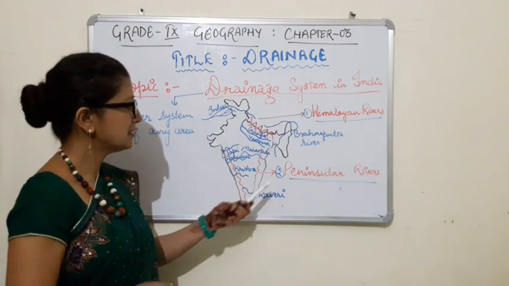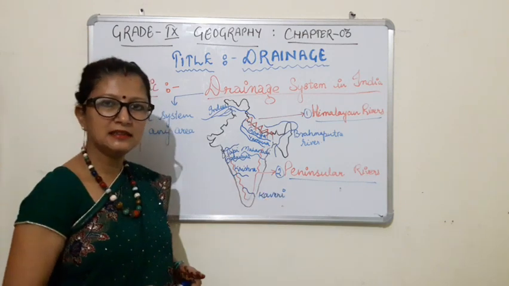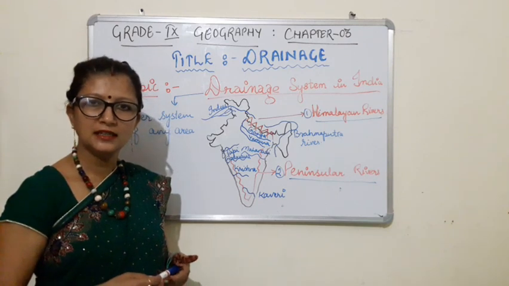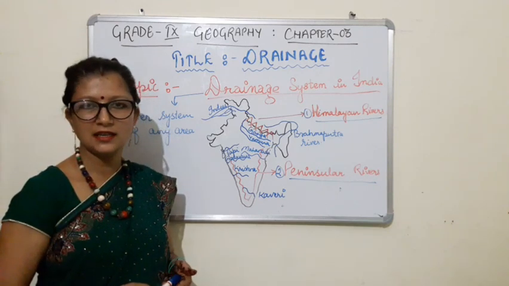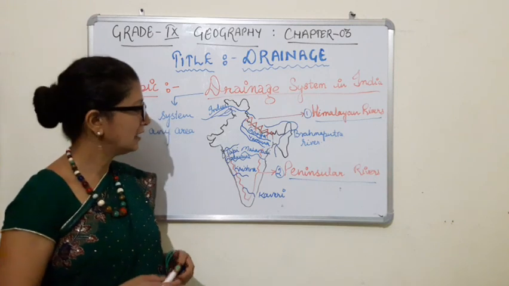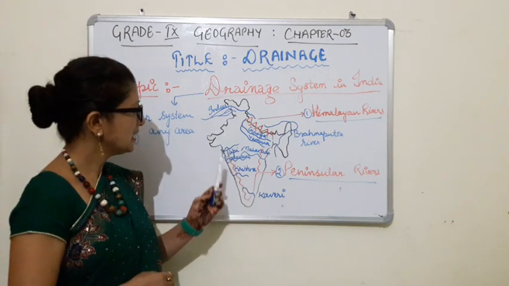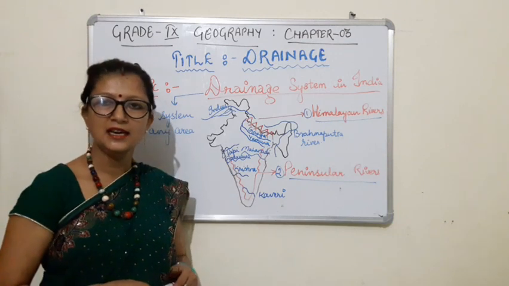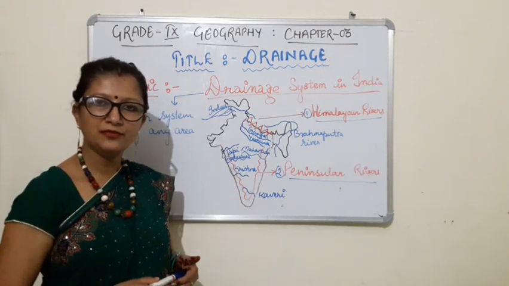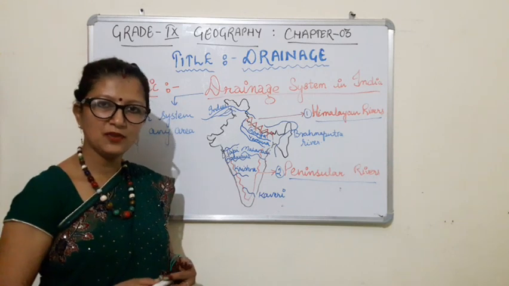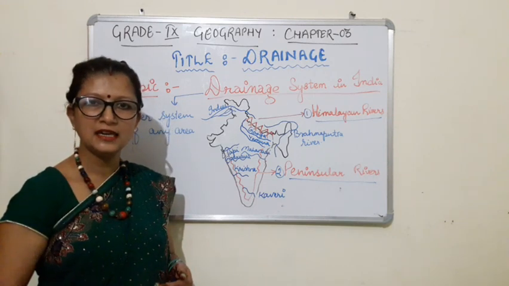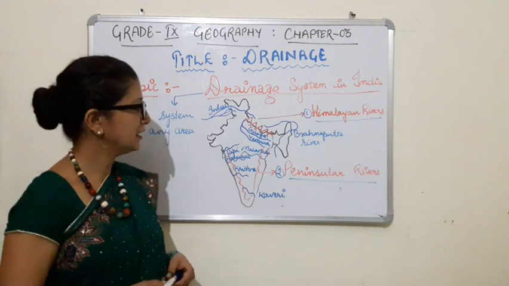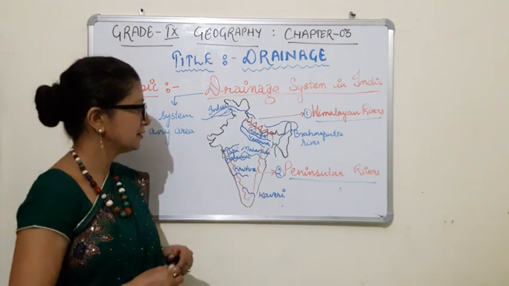Next, towards the peninsular rivers, basically these are seasonal rivers, and water comes during the time of showers, or we can say rain. Tapi, Mahanadi, Godavari, Krishna and Kaveri we will see in this chapter, with a brief description of the places from where these rivers originate, the length of the river, and all these features in the peninsular region.